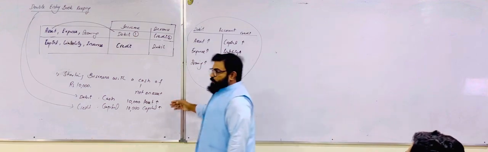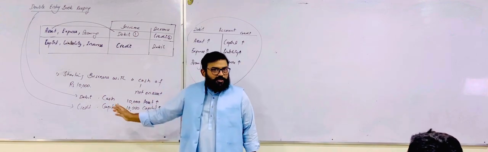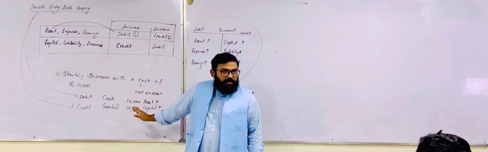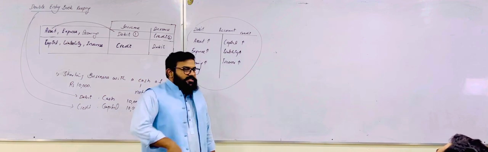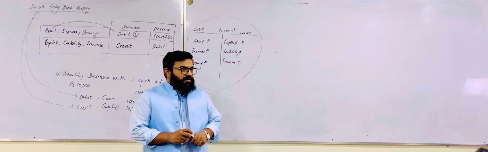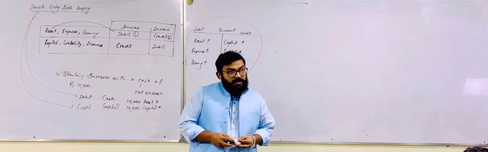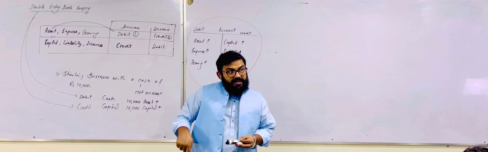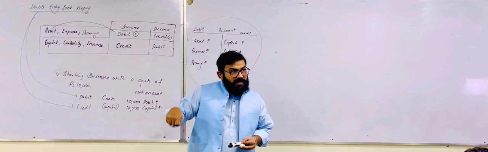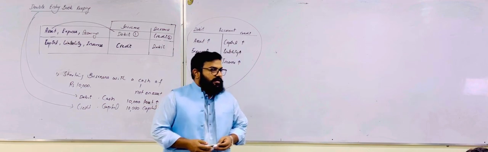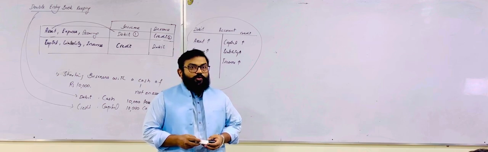If you are introducing cash into the business, there was nothing before, but when this cash arrives in the business, there is an increase in asset. So asset will be debited. But the source of cash was the owner's pocket, and anything introduced by the owner is capital. So there is an increase in capital. You cannot ignore that.